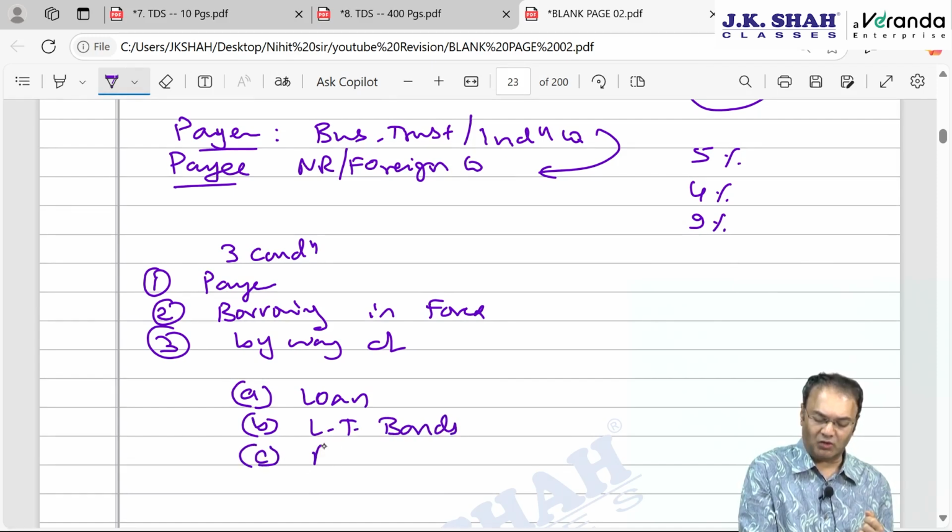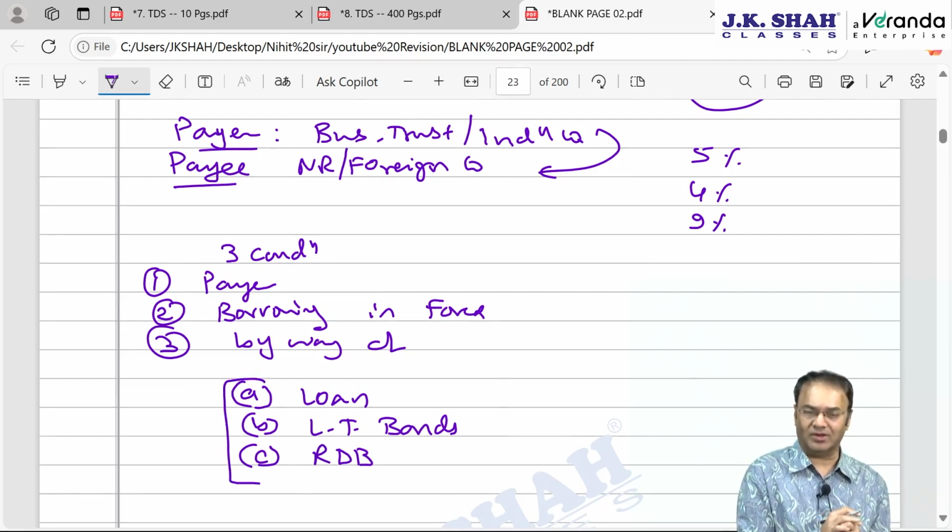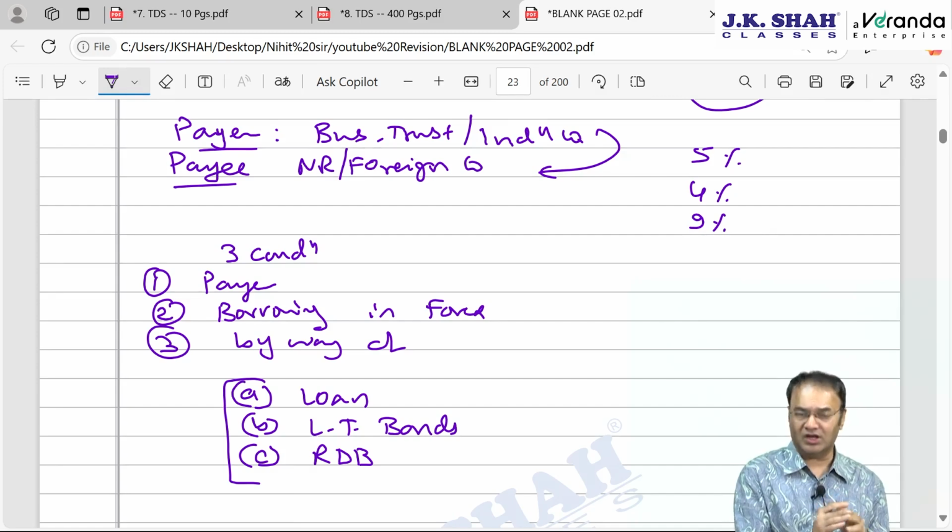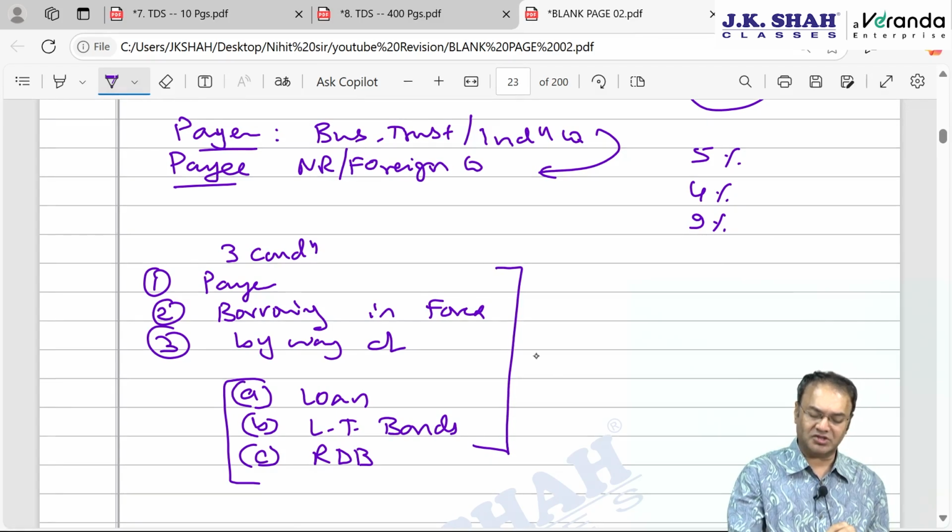And third, by issue of rupee denominated bonds, which are also called masala bonds. Of course, for these three, there are dates also applicable. If loan is taken between so and so date to so and so date, long-term bonds are issued between so and so date to so and so date, or rupee denominated bonds issued between so and so date to so and so date. Primarily, if conditions are satisfied, TDS rate is 5%.